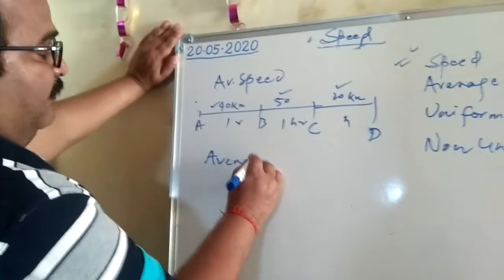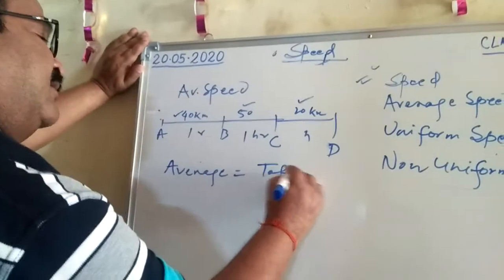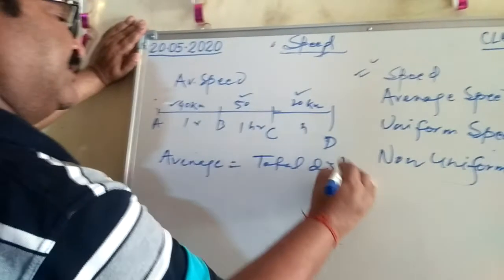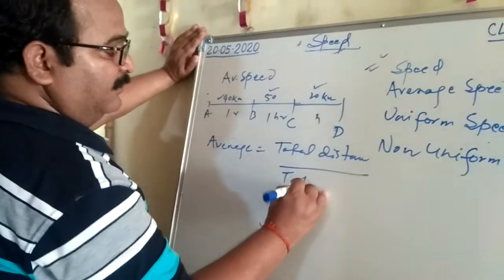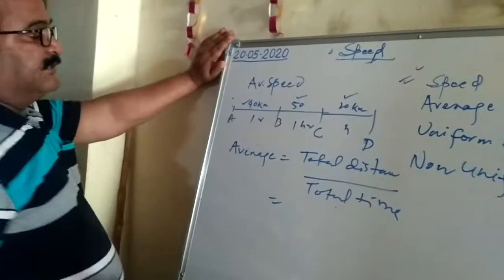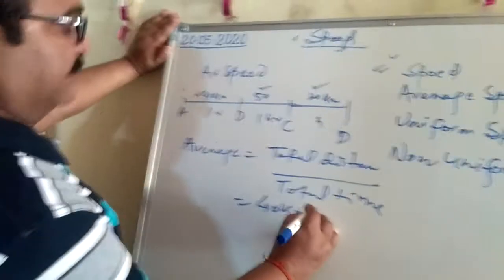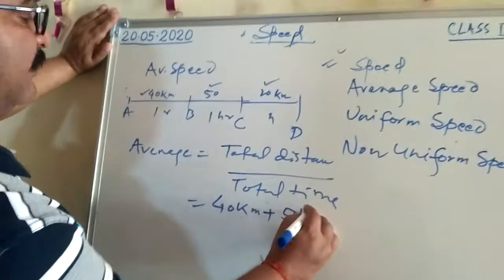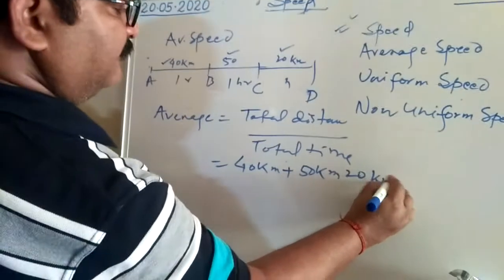We have a formula. Average speed equals total distance by total time. So we have distances: in the first hour 40 kilometers, in the second hour 50 kilometers, in the third hour 20 kilometers.